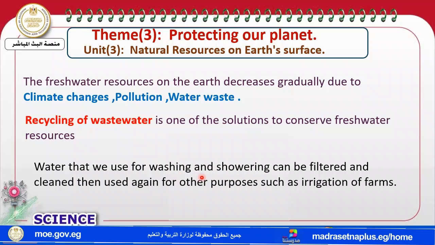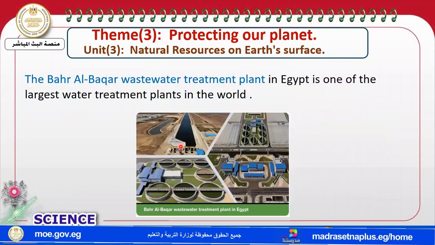And this water is used for washing, showering, and so on. And also the irrigation of farms. So if it decreases and is wasted or polluted, we must re-clean it and recycle this water. Of course, my dear students, one of the most famous and the largest water treatment plants in the world, not only Egypt, is بحر البقر wastewater treatment plant.